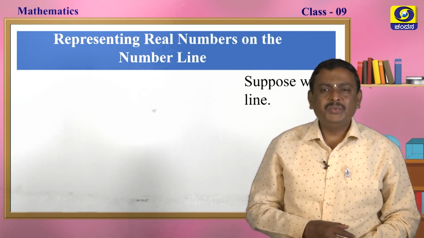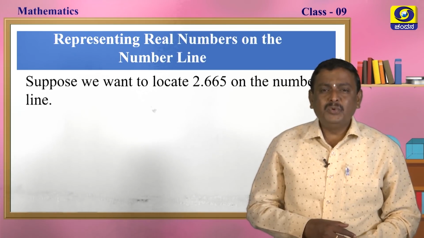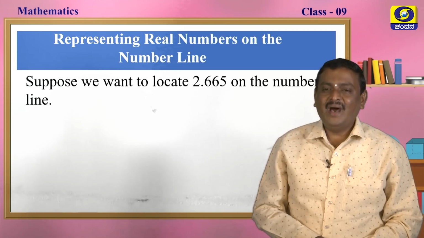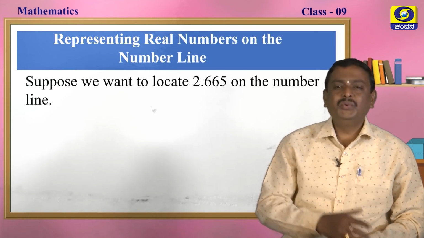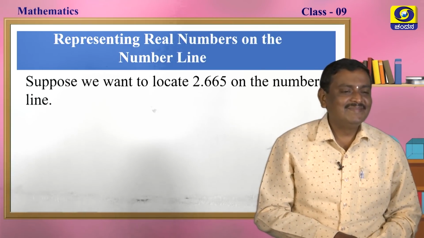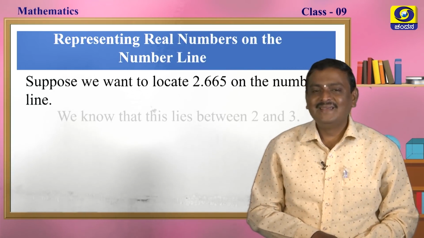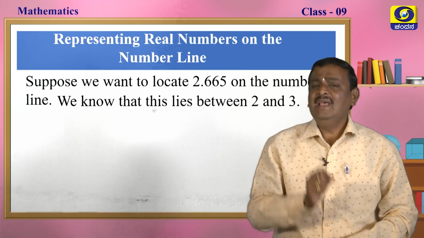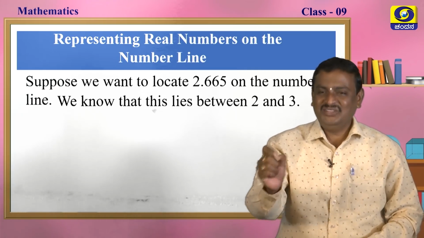Now suppose you want to locate 2.665 on the number line, how do you locate it? Is there any idea? Come on, tell me. We know that this lies between 2 and 3. See, 2.665 lies between 2 and 3.